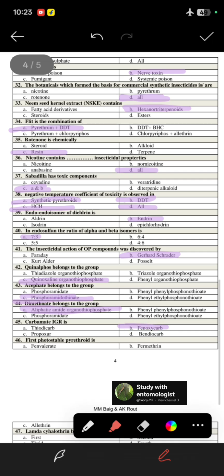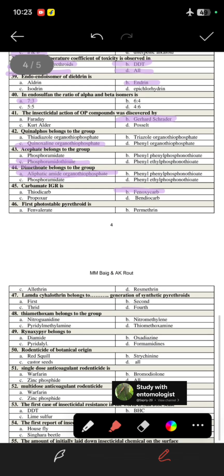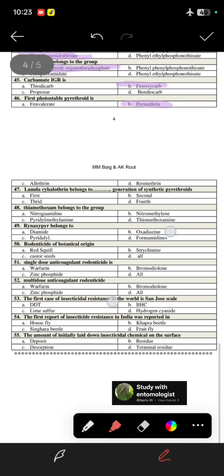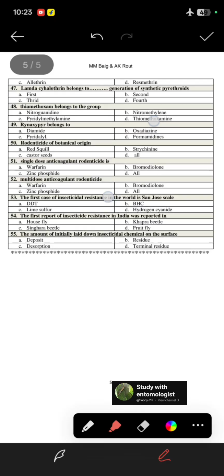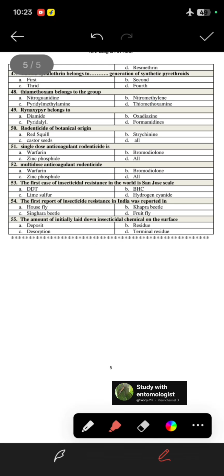Next question is the first photostable pyrethroid, so it is permethrin. And in a second way they can ask the question, the first pyrethroid that is used in agriculture, the answer will be permethrin only. Next, lambda cyhalothrin belongs to dash dash generation of the synthetic pyrethroids, so it belongs to the fourth generation of synthetic pyrethroids.